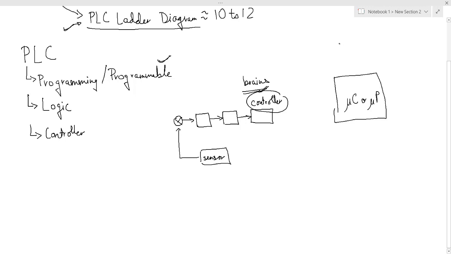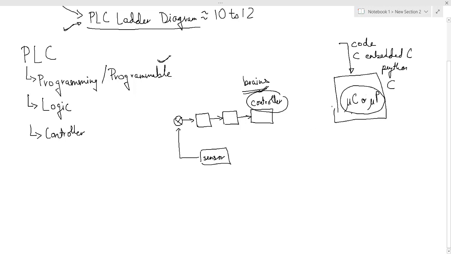Initially, when you're programming, you write a code into this controller, right? Now this code can be written in any language. It doesn't matter. The language can be C, the language can be embedded C. Generally it is embedded C, but nowadays there are some controllers that can be programmed even using Python, right? There are some which can be programmed using C, right? So a code in this language is written inside the microcontroller or microprocessor.